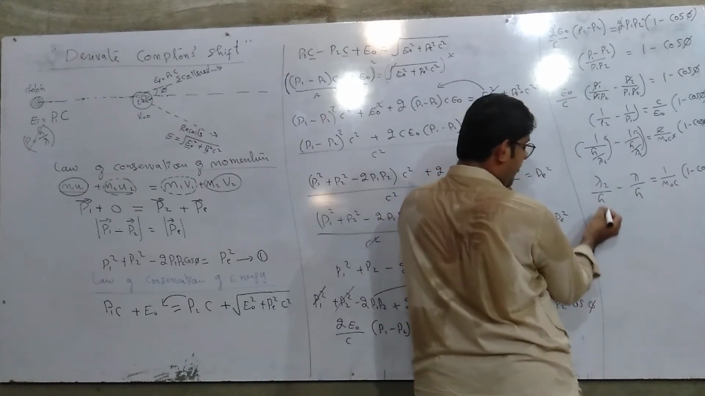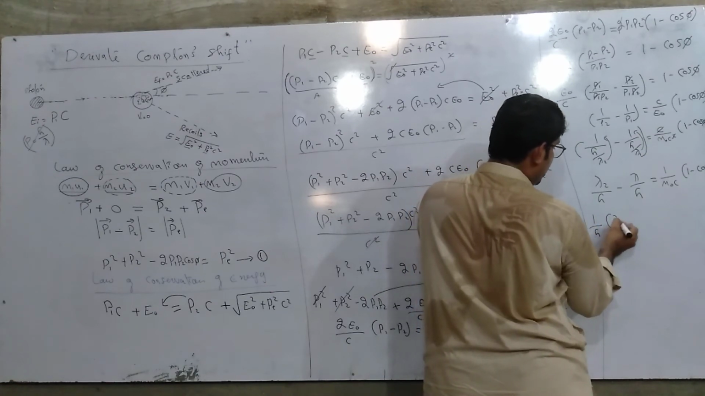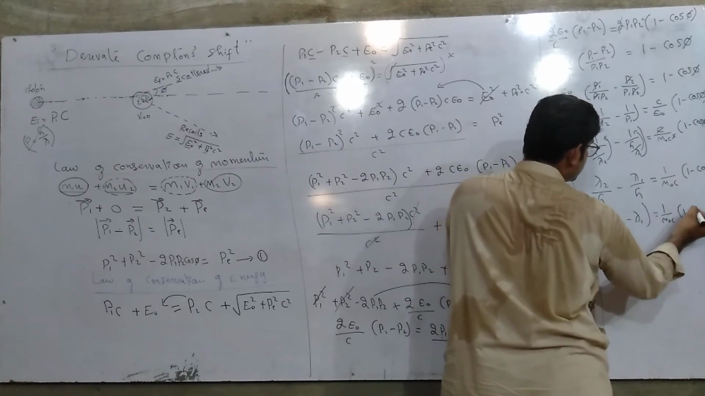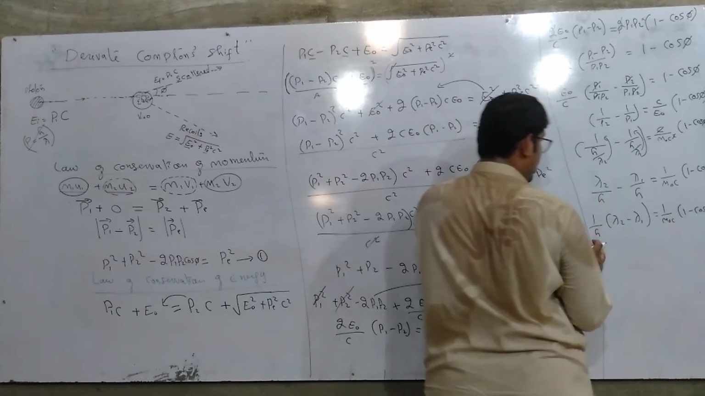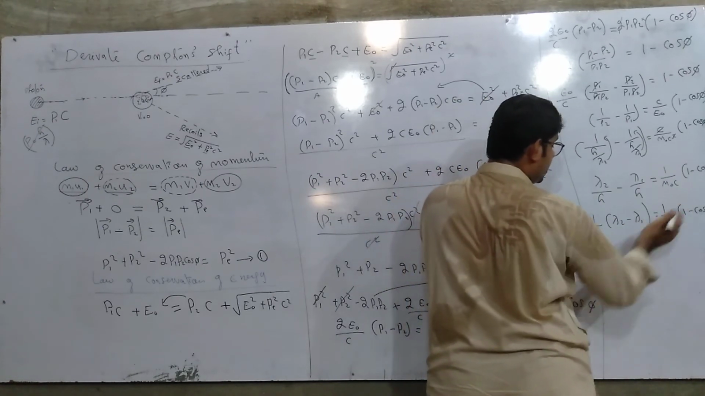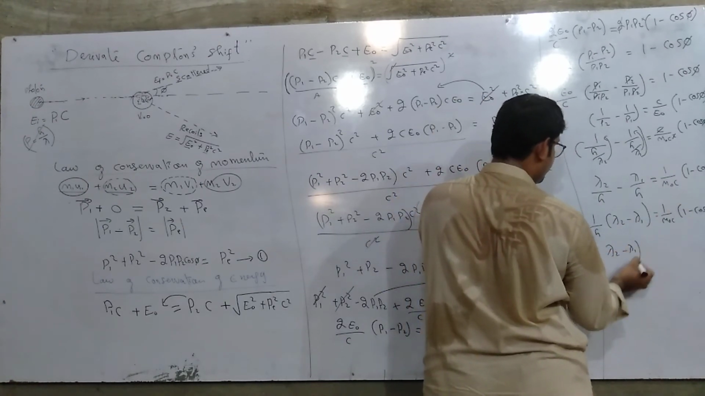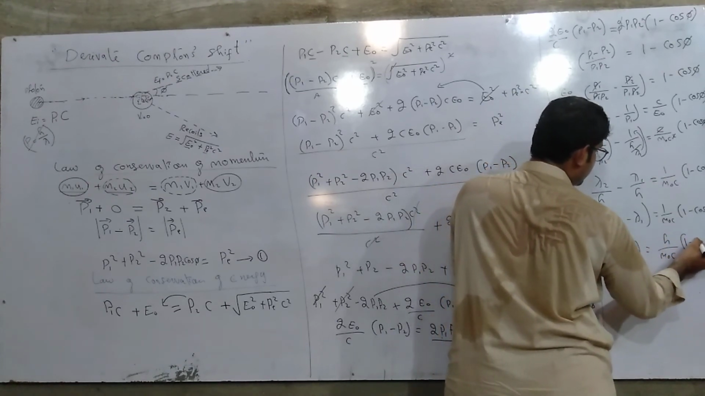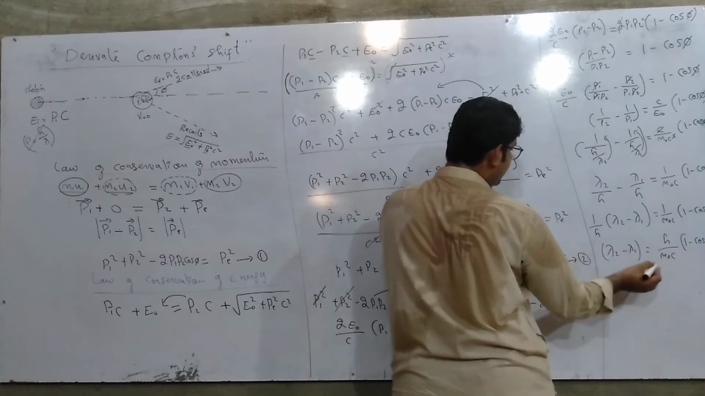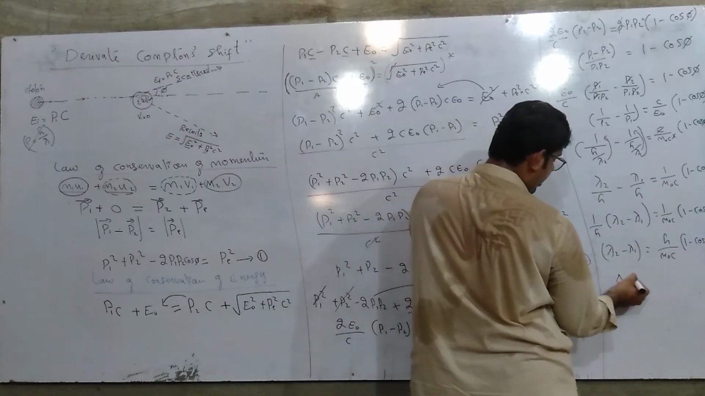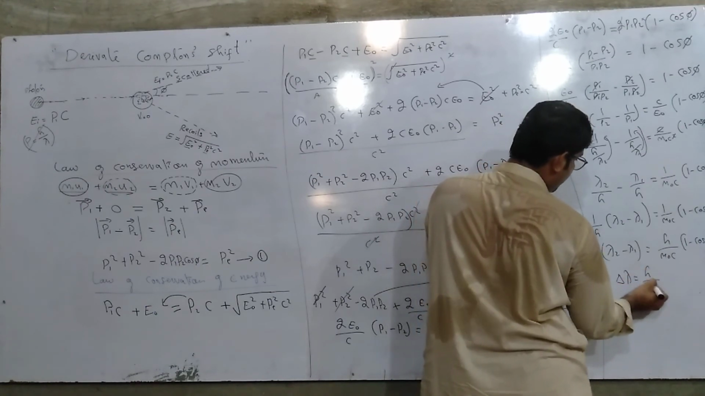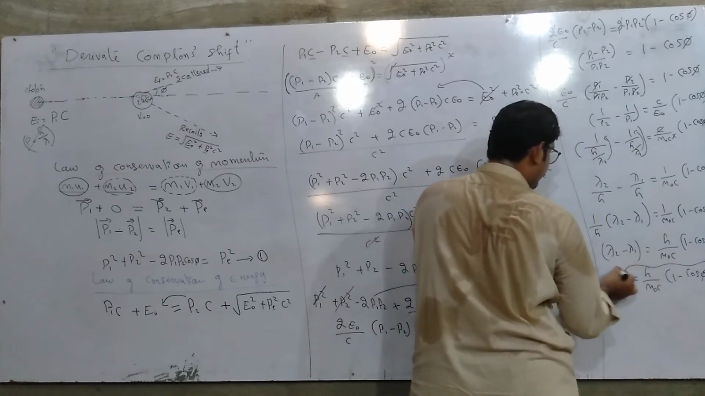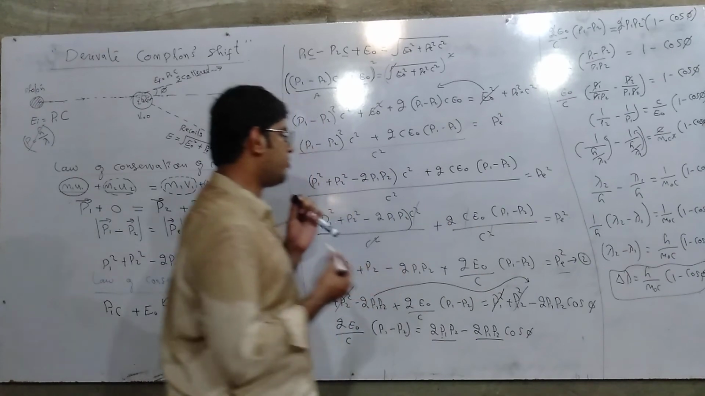H can be taken common, so 1 upon h (lambda 2 minus lambda 1) is equal to 1 upon m naught C into (1 minus cos phi), and here h is in divide. When we shift it to the other side, we get lambda 2 minus lambda 1 is equal to h upon m naught C into (1 minus cos phi). Lambda 2 minus lambda 1, finally known as delta lambda, is equal to h upon m naught C (1 minus cos phi). So this is a very simple derivation, but it is a lengthy equation to derive.